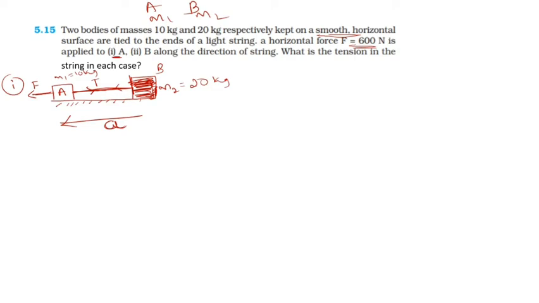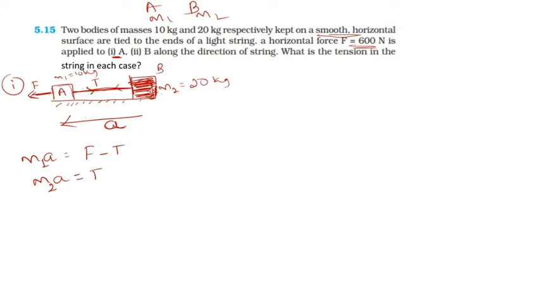So you should calculate the value of the tension in the string in such a case. See here, if I calculate the total force on A, it is moving with a particular acceleration, A. So the resultant force is equal to the supporting force minus tension. This is our supporting force and this is the opposing force. F minus T is equal to the resultant force, M1 into A. The same thing we can apply for B, which is also moving with the same acceleration A. So for the second body of mass M2, M2 into A is equal to T.